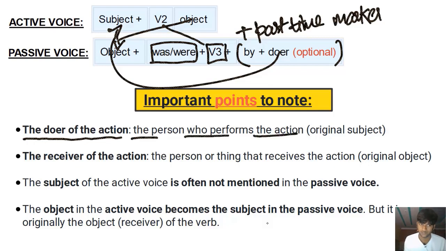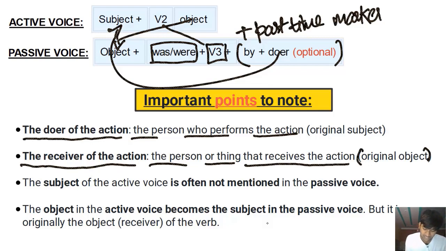It is the original subject. Now, what is the receiver of the action? It is the person or the thing, generally a person. It can be a non-living thing, or an animal or a bird, right? Generally, it's a person. So the receiver of the action is a person or a thing that receives the action, right? It is the original object.